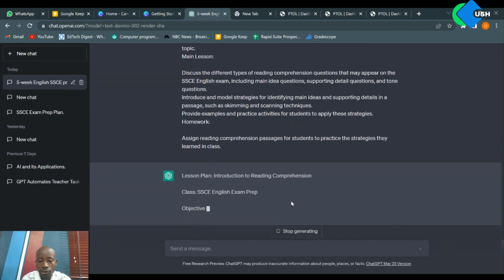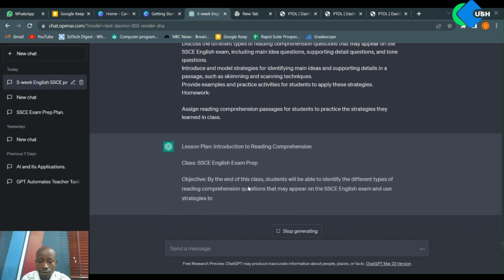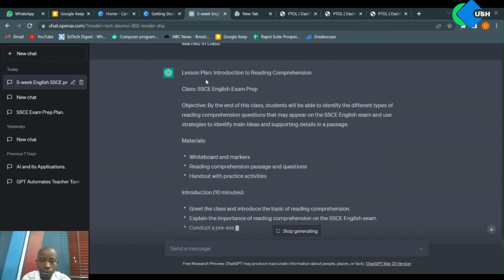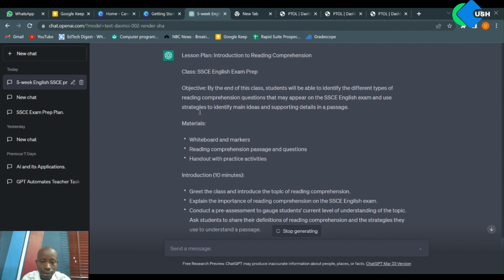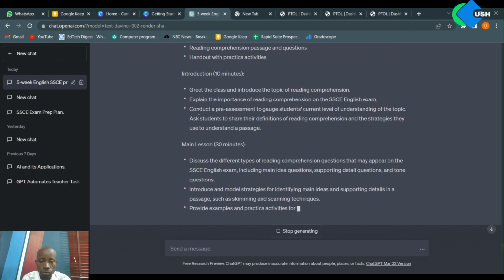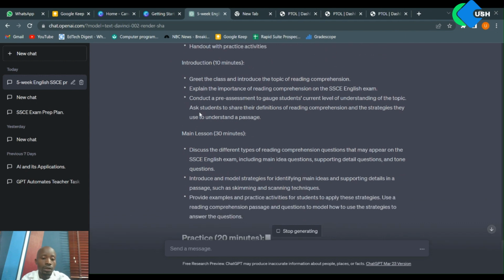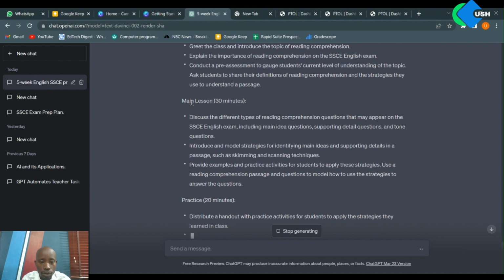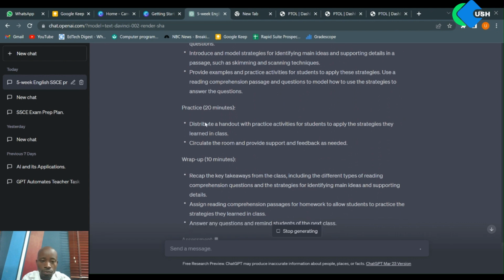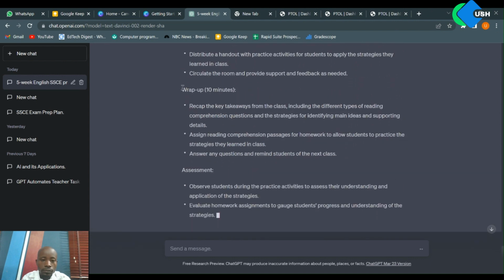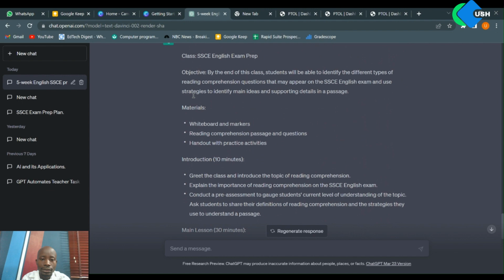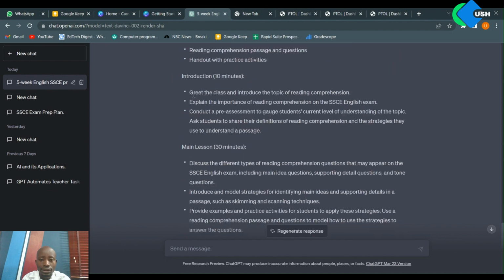and I'm just going to click send and watch it perform its magic. So we see that it's already creating a lesson note for us. Some of the things in the lesson note are the topic, lesson plan, class, objective, the materials, and the introduction, what we should do in the introduction. It says introduction should be 10 minutes. You can customize your own based on the time you have available. It tells us what to teach in the main lesson, some practicals that we could do with them. Then wrapping up is about conclusion.